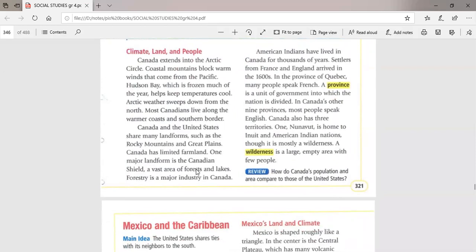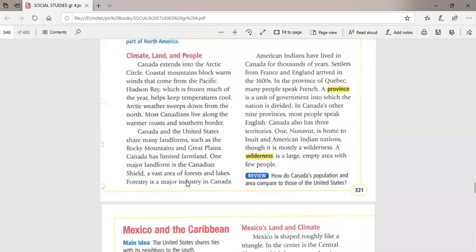It includes forests and lakes, and of course, forestry is a major industry in Canada. What is the meaning of that? It means how we use the forest. We use the wood of the forest. We use the trees of the forest in many industries.